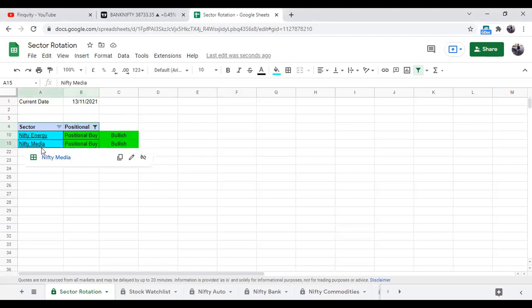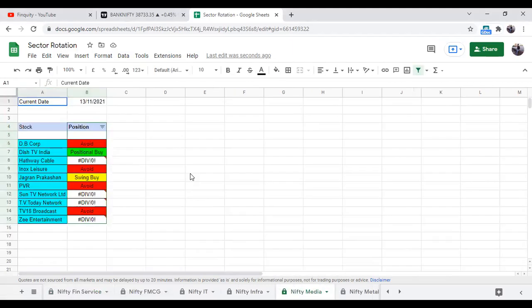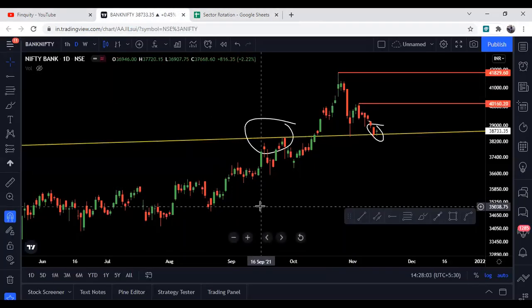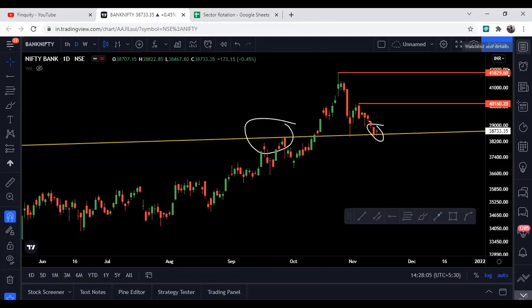Nifty Energy का तो हमने last week देख लिया था, and in Nifty Media, if we look at the sectors that are bullish, Dish TV is bullish. The other data is not getting fetched from Google Finance, but I will update it on Twitter, so you can follow there as well. So this is about the sector rotation sheet. Now we will see the stocks that we have shortlisted for the short term.